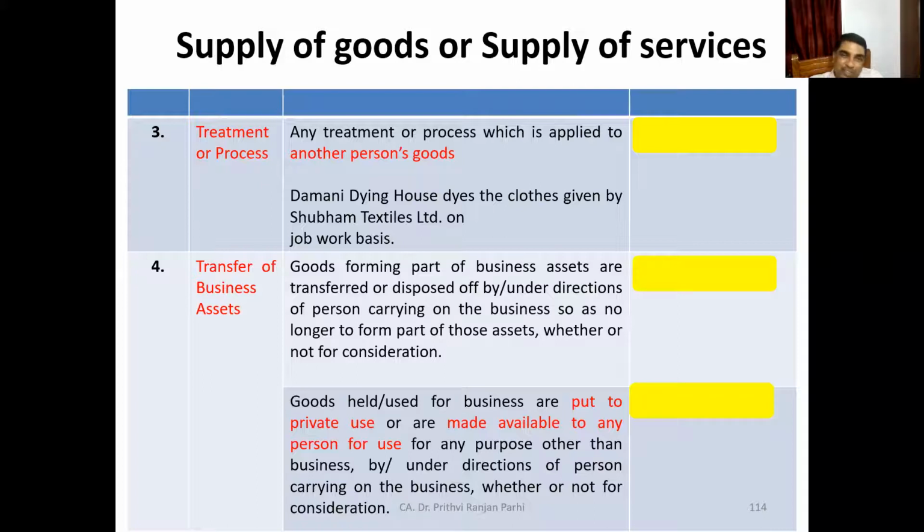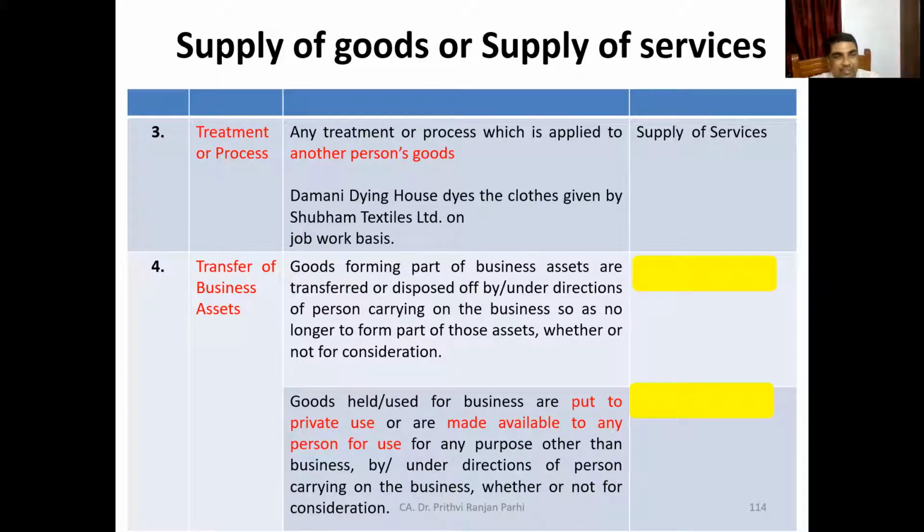Is it a supply of goods or supply of services? Services. No doubt about it. If the transaction involves a treatment or process of some other person's goods, then ownership of the goods is not getting transferred, property is not getting transferred, but you are applying a process to it. So it is a supply of services.